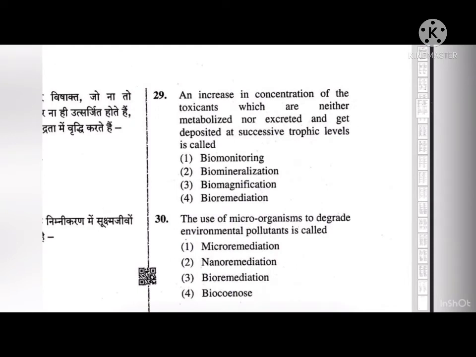an increase in concentration of the toxicant which is neither metabolized nor excreted and gets deposited at successive trophic levels is called. So the options are biomonitoring, biomineralization, biomagnification or bioremediation. Okay, so the correct answer to this is 3, that is biomagnification.